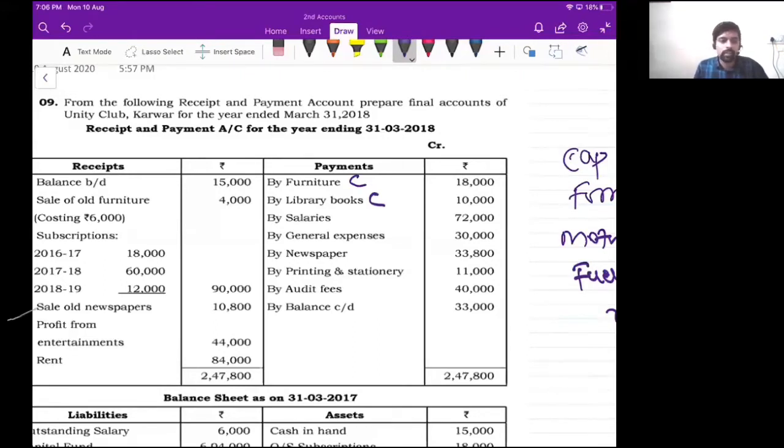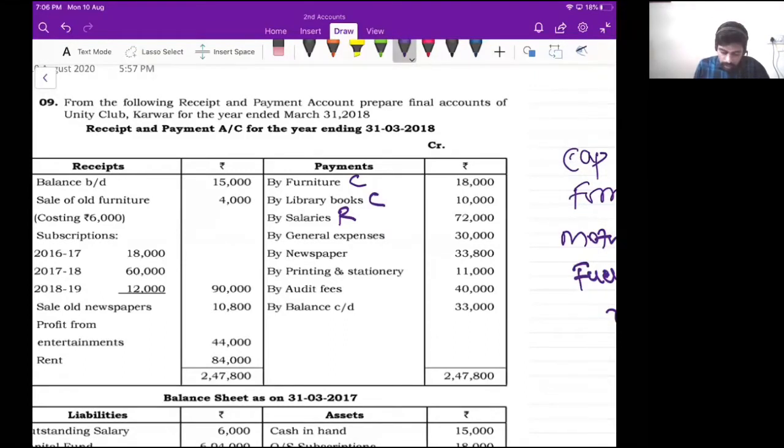And then salaries. So salaries, you tell me guys, is it capital item or revenue item? So salaries we pay monthly, right? So that is revenue item. So salary is revenue item. Then how about general expenses?